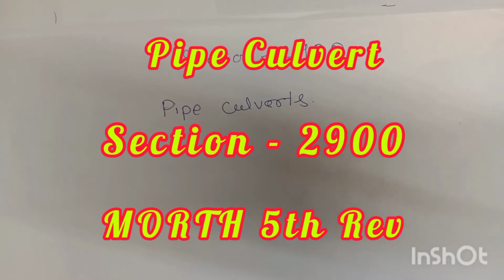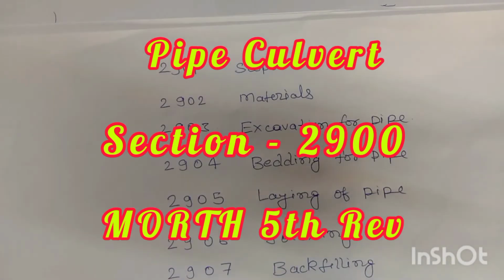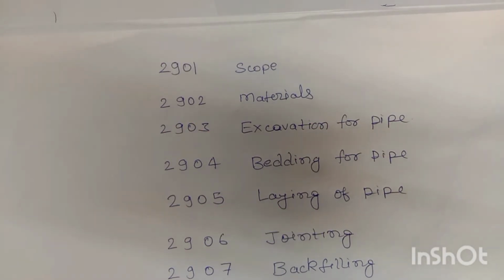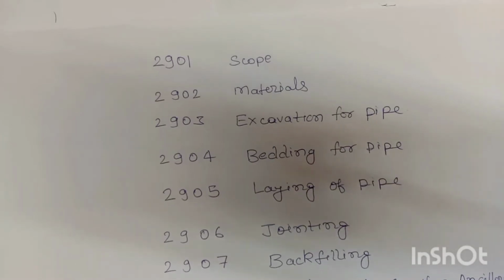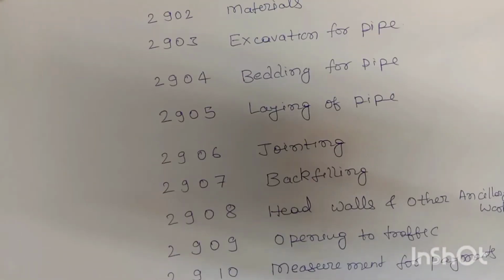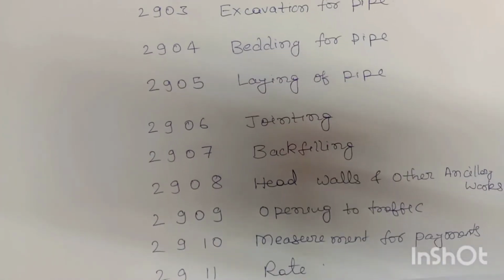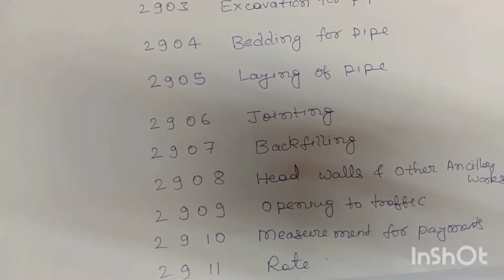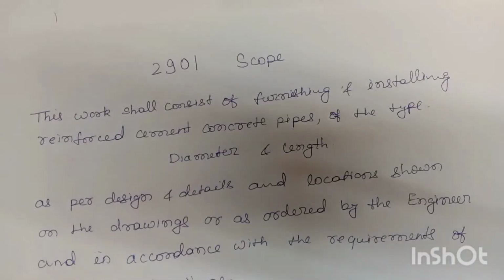The contents of the section are as follows: 2901 Scope, 2902 Material, 2903 Excavation for Pipe, 2904 Bedding for Pipe, 2905 Laying of Pipe, 2906 Jointing, 2907 Backfilling, 2908 Head Walls and Other Ancillary Works, 2909 Opening to Traffic, 2910 Measurement for Payments, 2911 Rate. We are going to see them in detail.